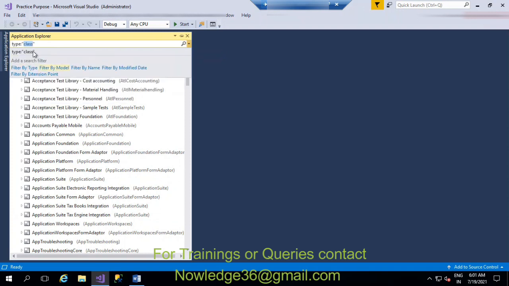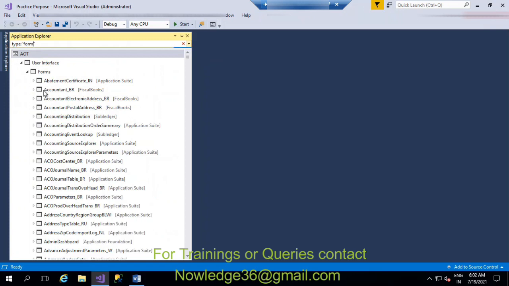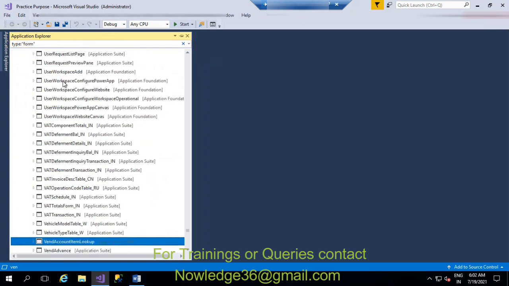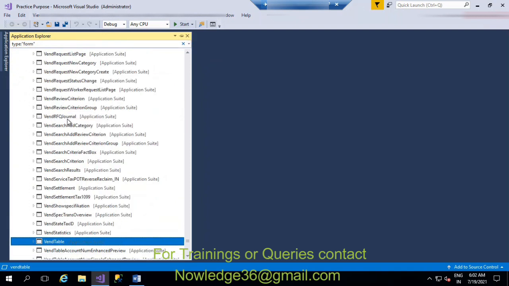Filter by type means we can give the type as form. If you give form, you will get only the form related information, and here you can search for VendTable. Directly you'll be able to see only the forms. So this is how you can do it.